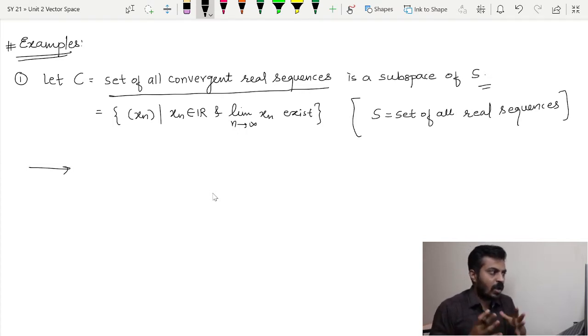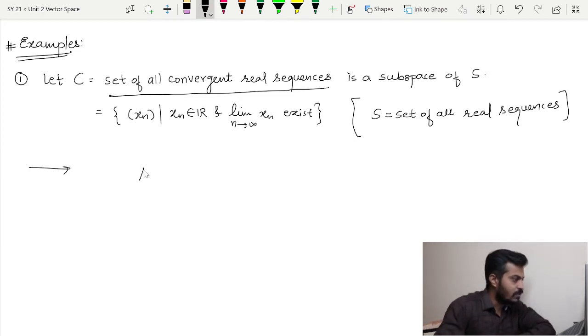Now talking about how to show that this C is non-empty. We have to give an example of a real sequence which is convergent, then that will lie in C. But as I told you earlier, we try to show that the zero vector is there in order to prove that a certain set is non-empty. So what is the zero vector of S? It is nothing but the zero sequence. So will the zero sequence be present in C? Yes, because the zero sequence converges to 0. So since that sequence is a convergent sequence, that will lie in C. I will write it as 0, 0, and so on.